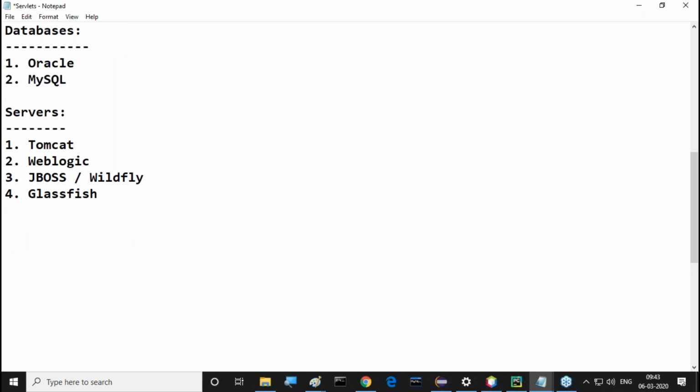How am I going to provide all these 4 servers in our classes? I will download from the internet. I will install in my system in front of you. Then I will prepare an application. I will deploy that application onto the server and I will access that application from the client. So the steps are very much clear.